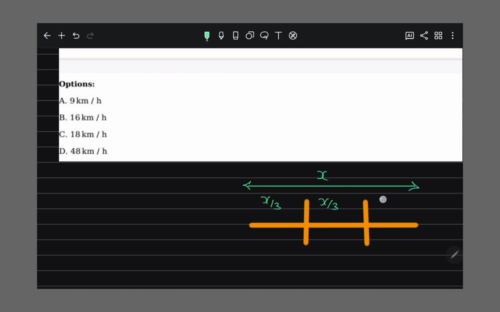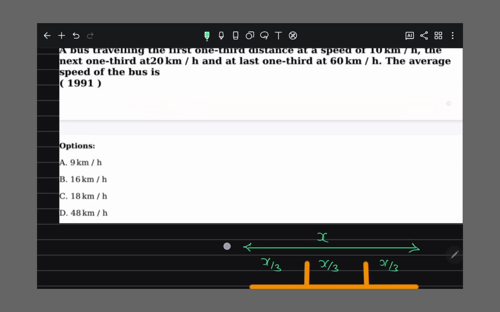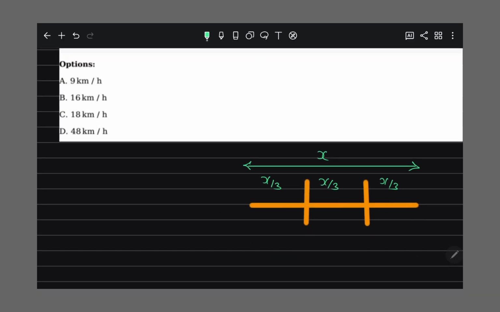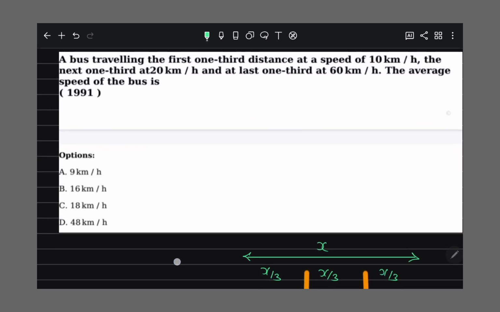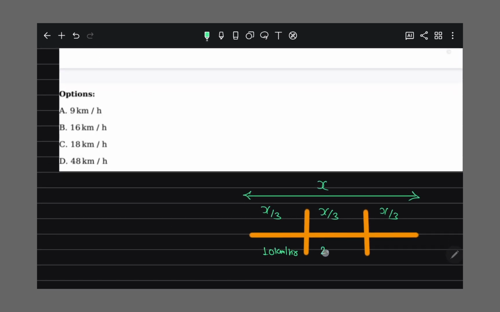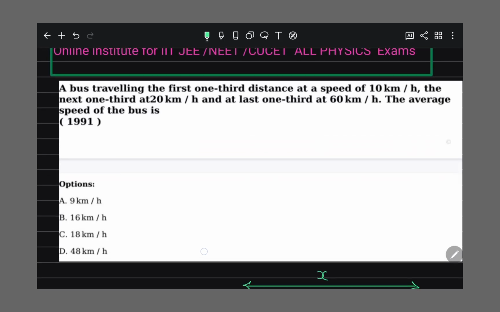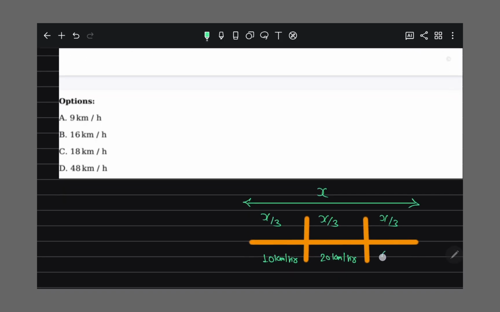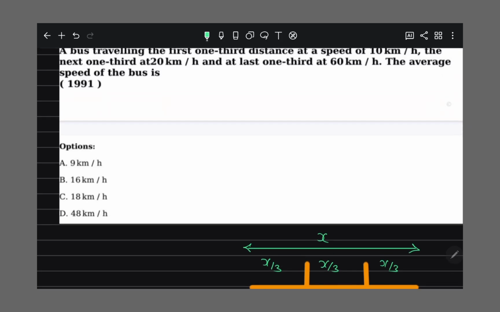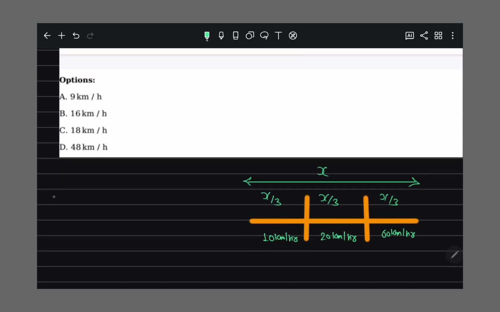First part at 10 km per hour, next part at 20 km per hour, and the last part at 60 km per hour. They are asking the average speed.